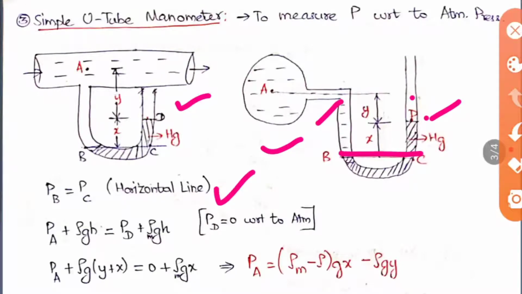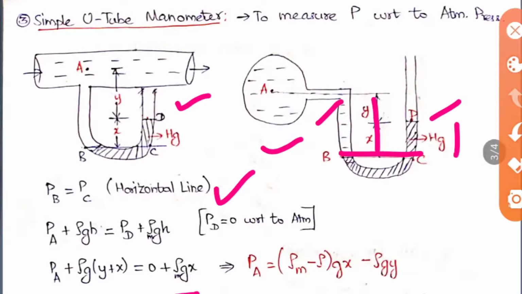So we use rho g and rho M here, that is the only difference. Now this h matters, because when you take PB, this is your total h value, that is X plus Y, so you should substitute X plus Y here. When you take this point, this will be your h, that is X only. So it is rho M into g into X.